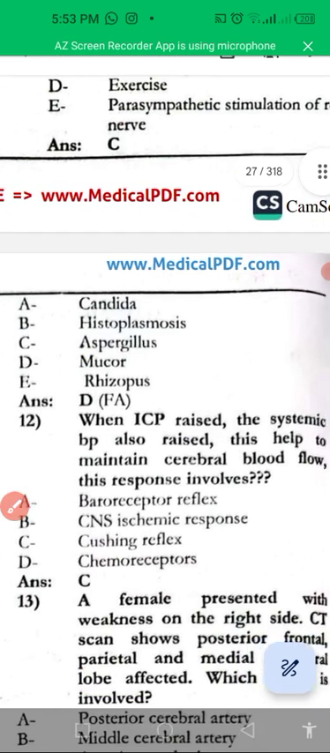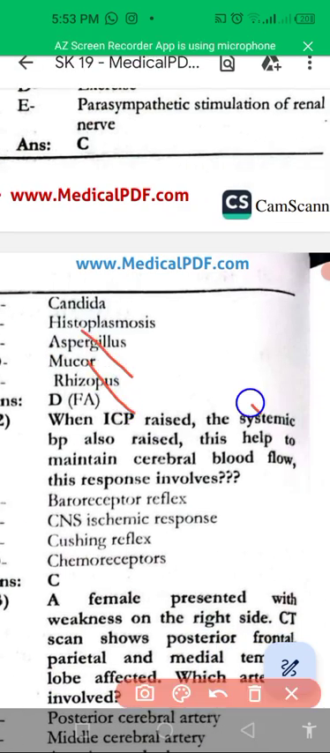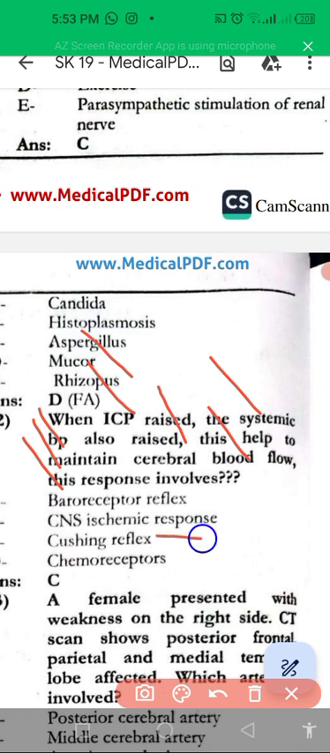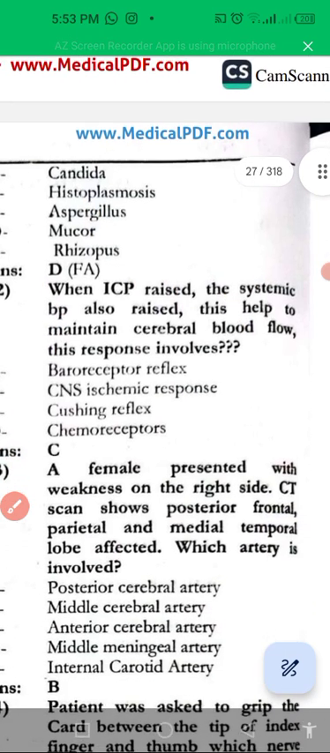Next one is, when intracranial pressure is raised, systemic blood pressure is also raised to help maintain blood pressure. Which response is involved? The answer is Cushing reflex is involved in this condition.